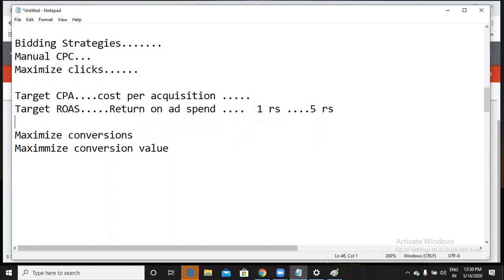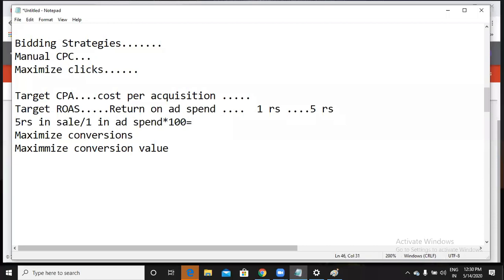It has a formula: you have to mention how much return you want to get. Let us say 5 rupees in sales divided by 1 rupee of ad spend, into 100, equals how much?